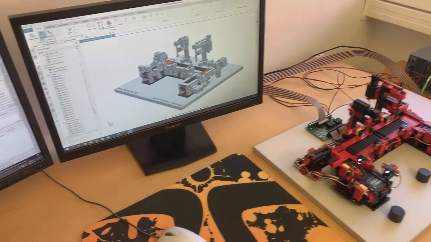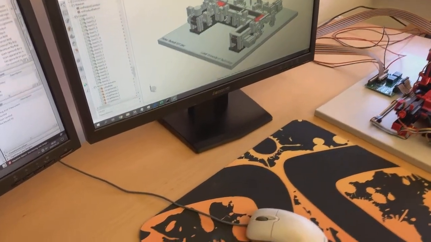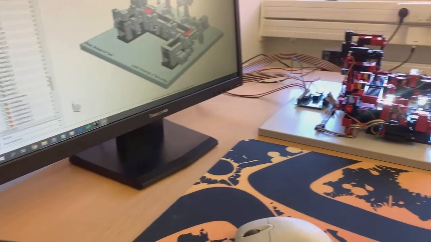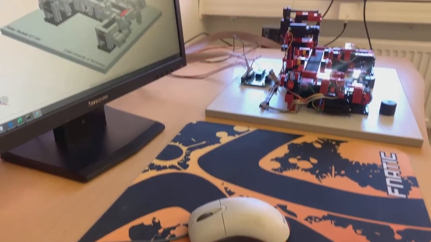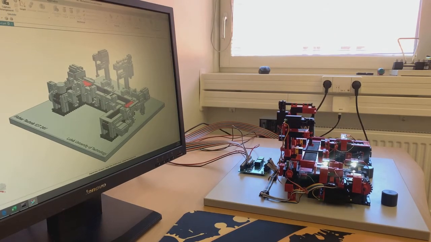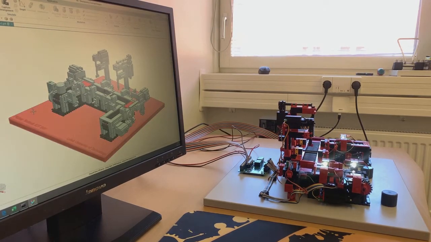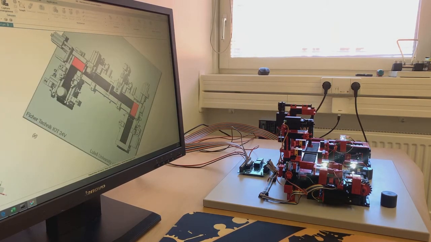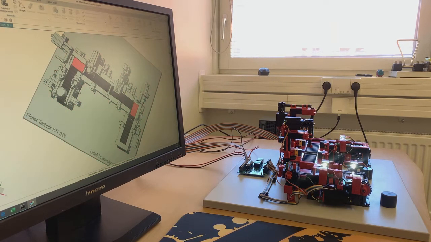We can come here to our setup and look at our model, which we can rotate around. Look at the pieces and the sensors or the machines. So we'll be machining this piece here.